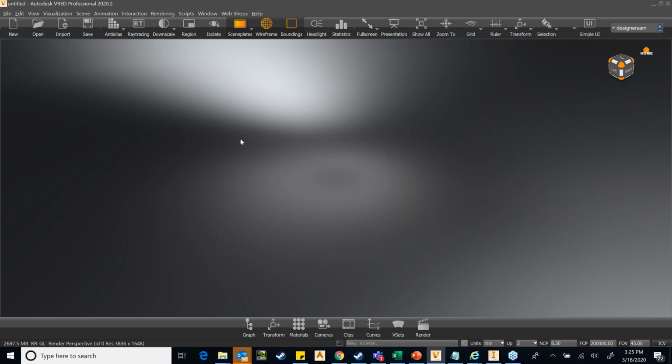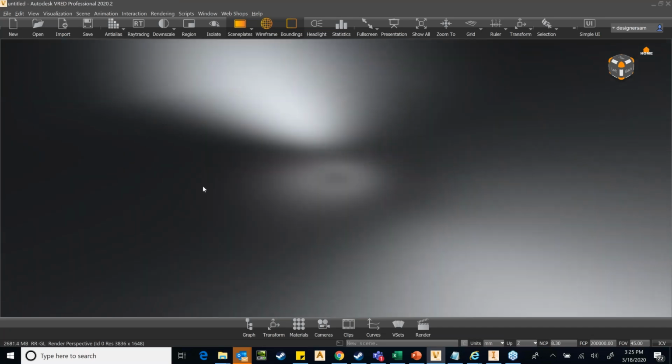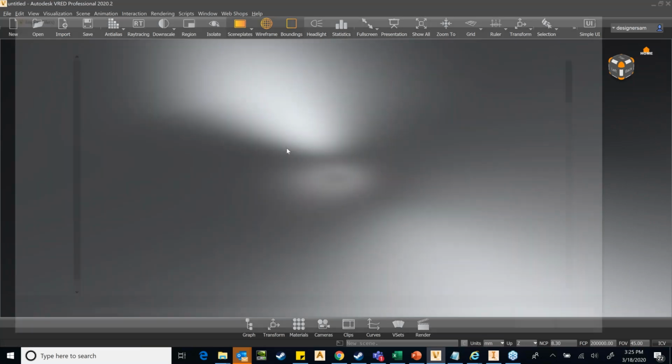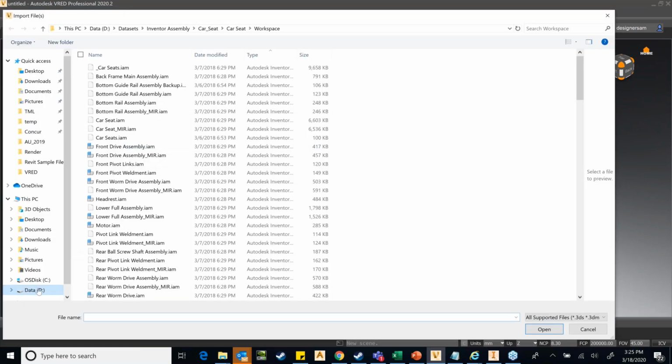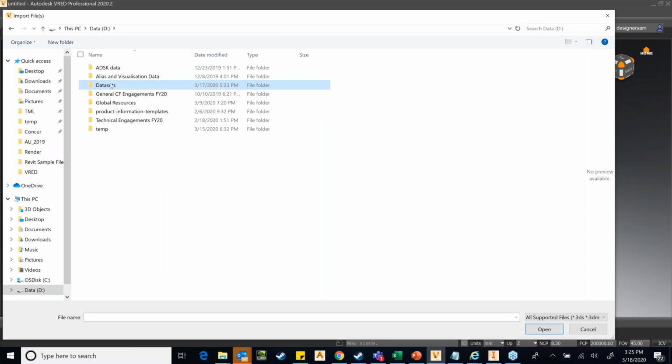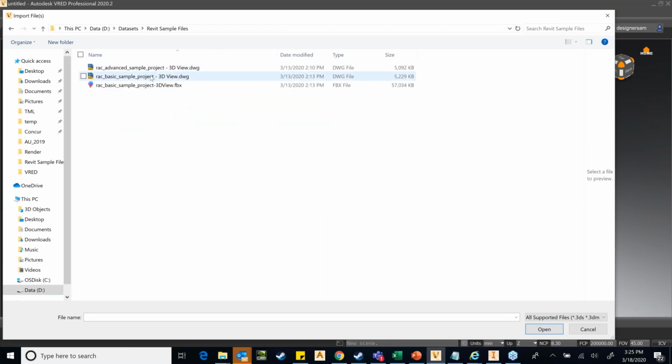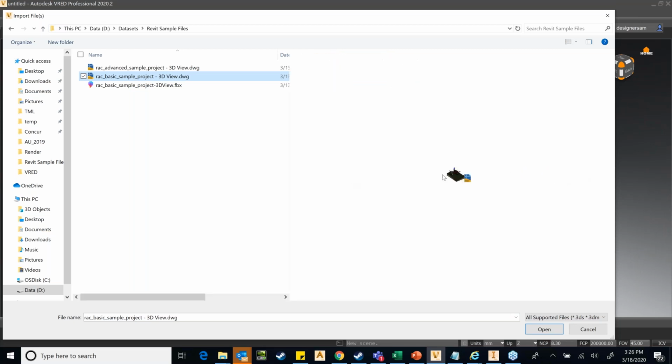So I have killed that file, and what I'll do is I'll now import a file. So you can see that I'm importing a DWG file. Okay, it's very, very important.